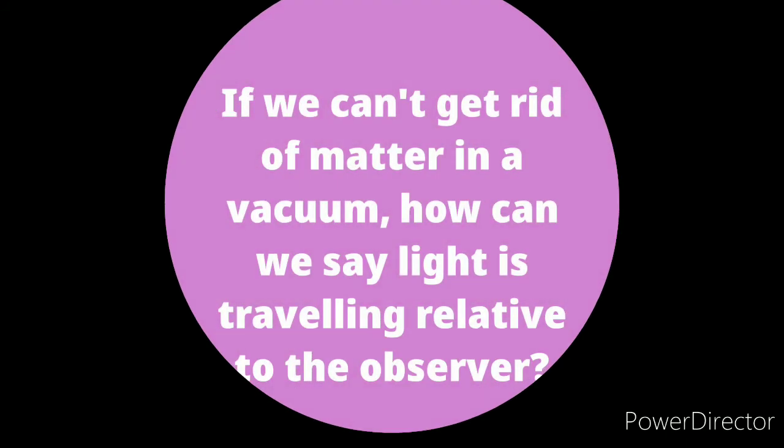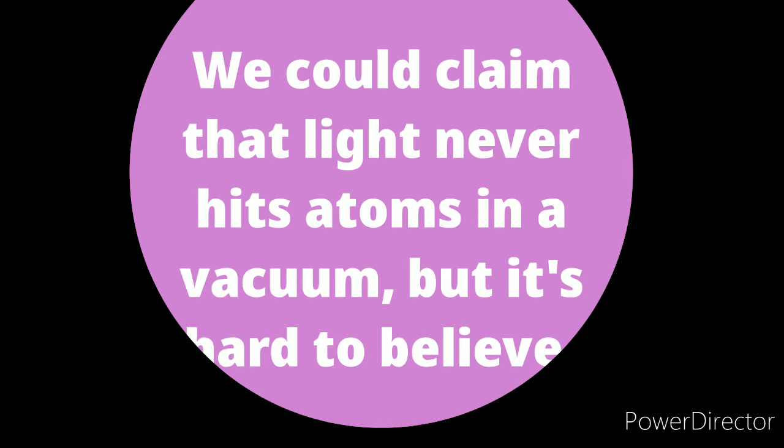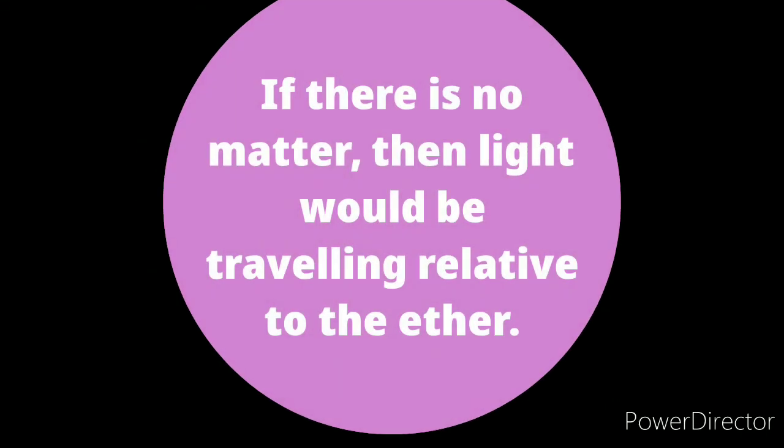If we can't get rid of matter in a vacuum, how can we say light is traveling relative to the observer? We could claim that light never hits atoms in a vacuum, but it's hard to believe. If there is no matter, then light would be traveling relative to the ether.